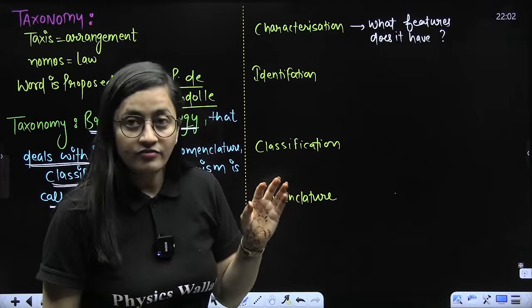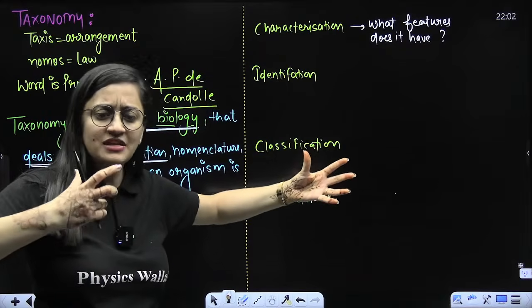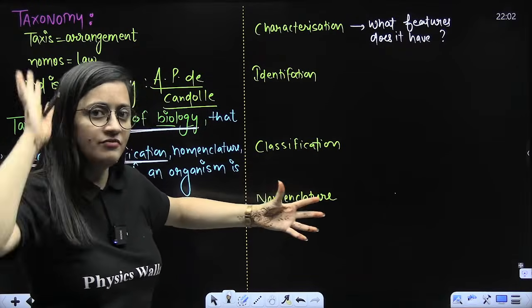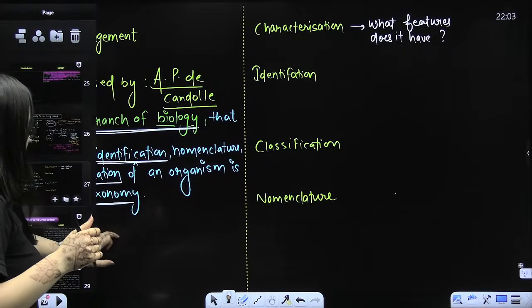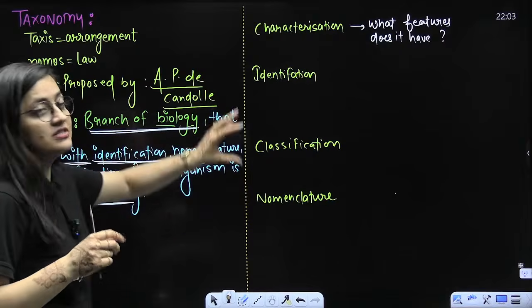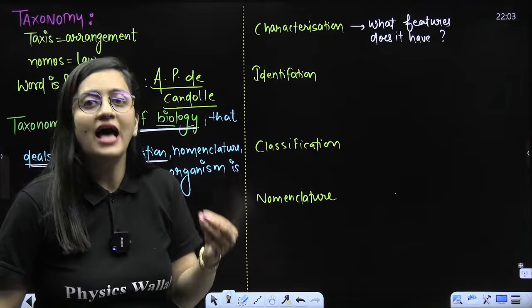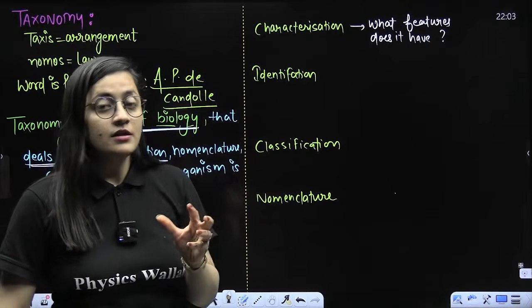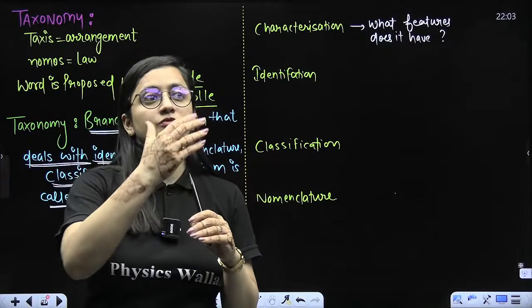That is what we have. So characterization in general things, in a basic way. First, let's understand it. Then we will discuss that in detail. So up to this part, I believe everything is crystal clear to all of you. So the very first thing is characterization. Characterization, that is what features does it have? Features, right? Now, I gave you the example of buying a phone. Then I'm telling you, okay, you are trying to buy a phone.